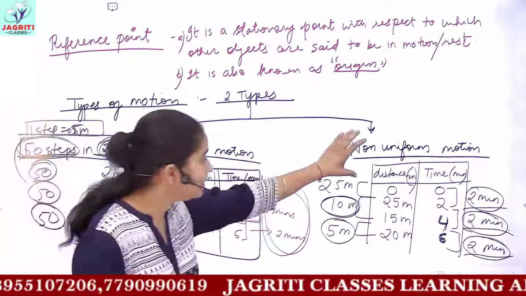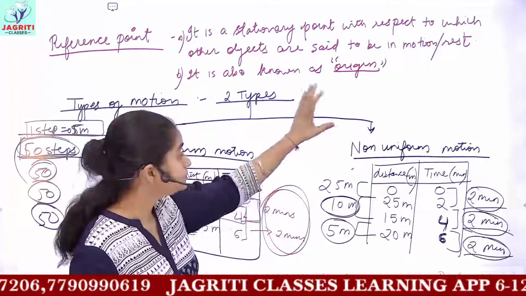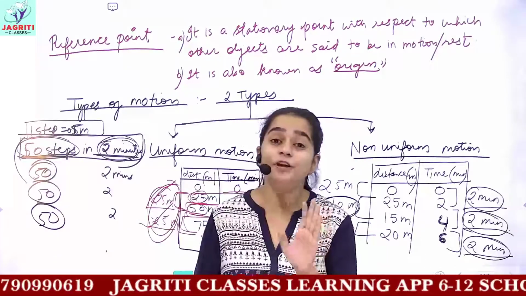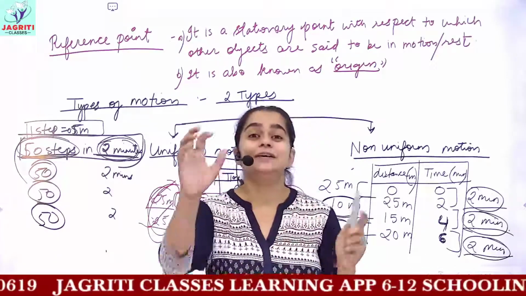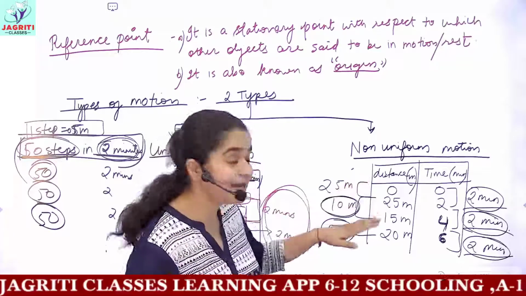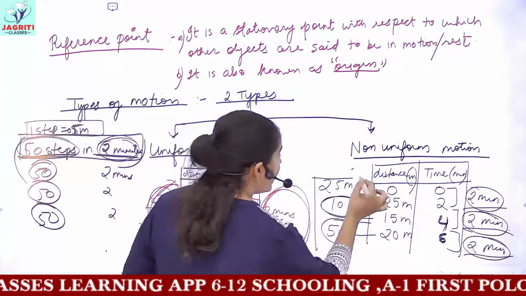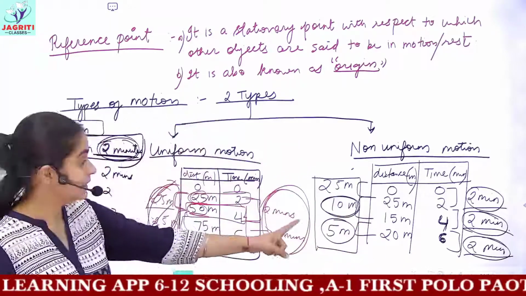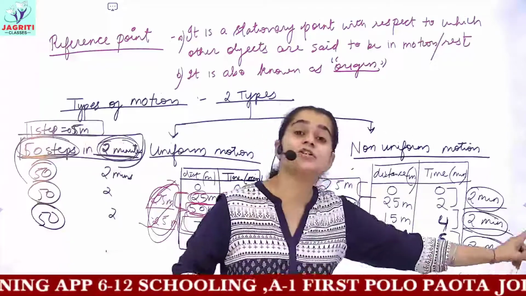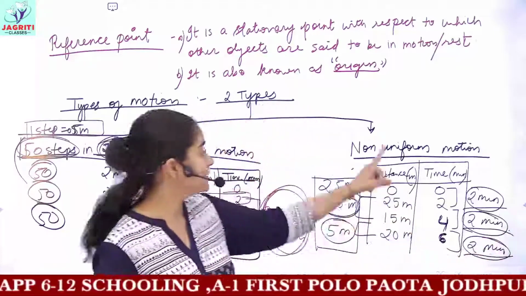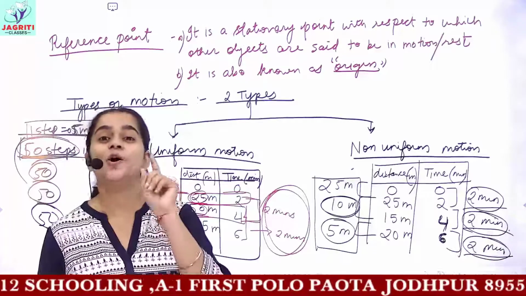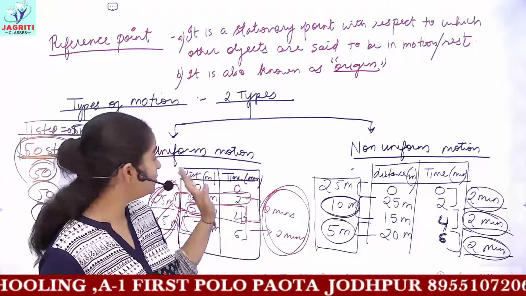So what do you mean by the term non-uniform motion? When the motion of an object is not constant, or a simple definition would be, when an object covers unequal distance in equal intervals of time, then the object is said to be in non-uniform motion. I hope this is clear.